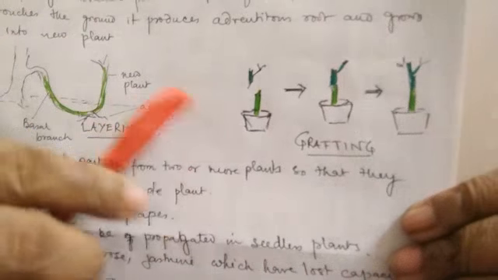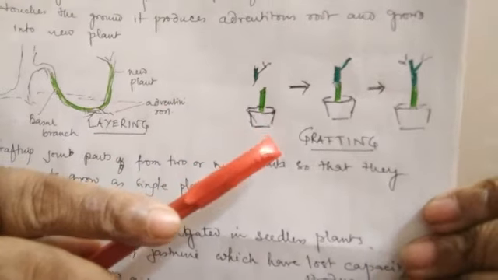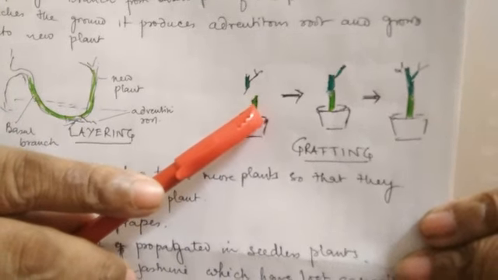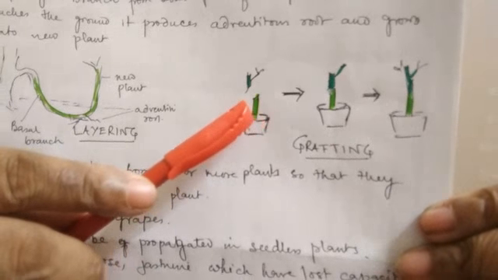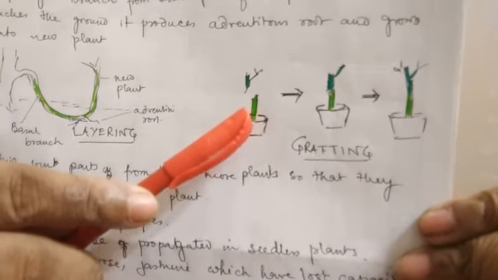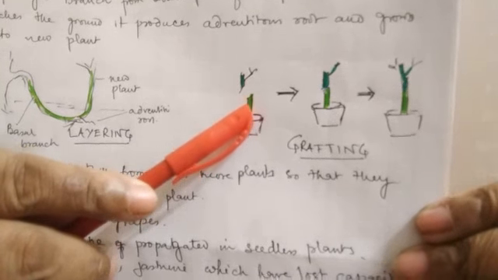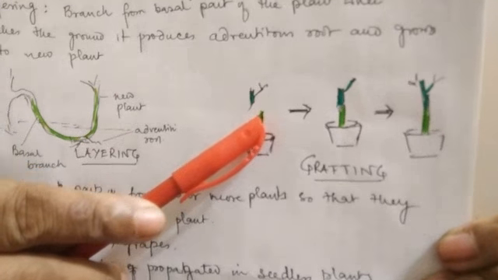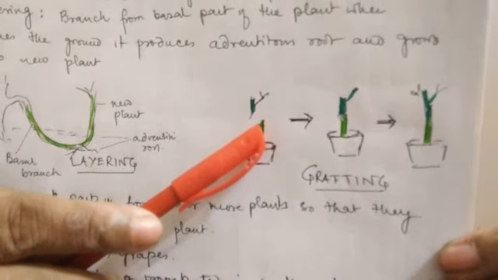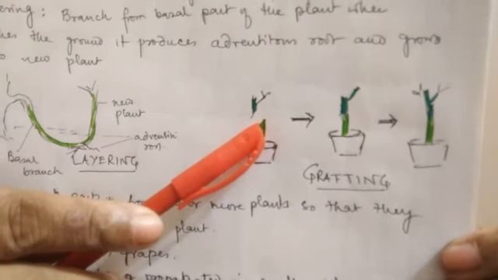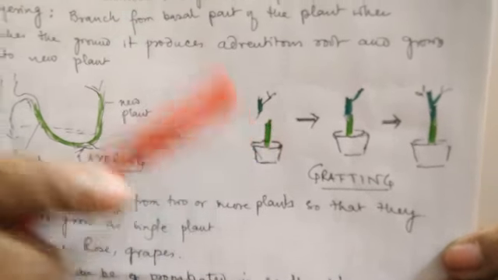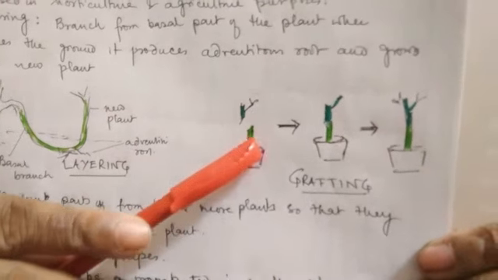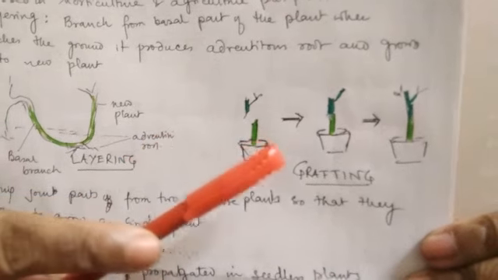So another one is grafting. What is done in grafting? In grafting, two plants, obviously of the same species, are taken. Suppose I want a plant which has very nice flowers and is disease free, but I don't have such a plant, I have separate plants.